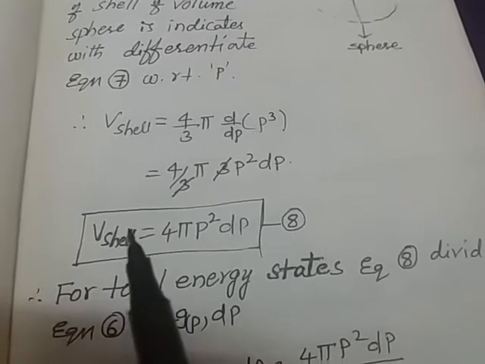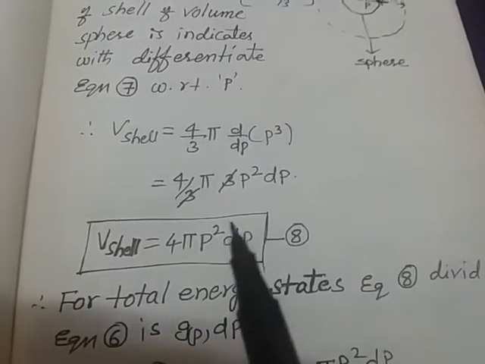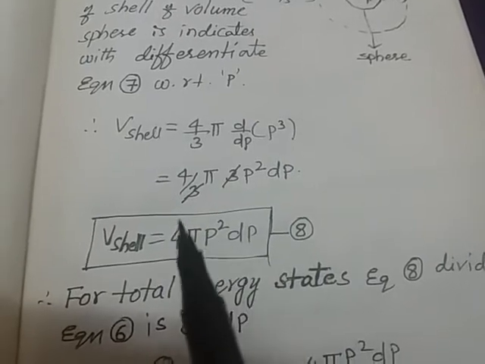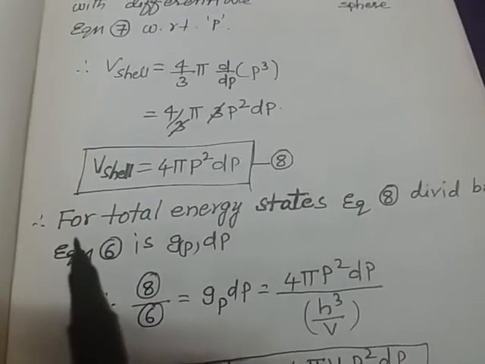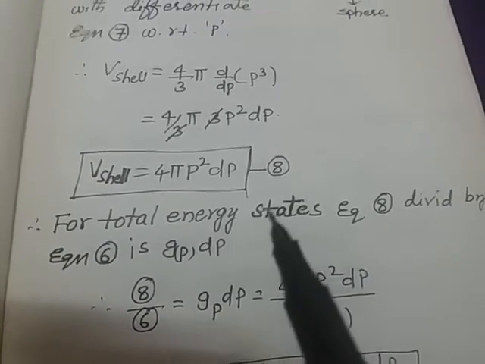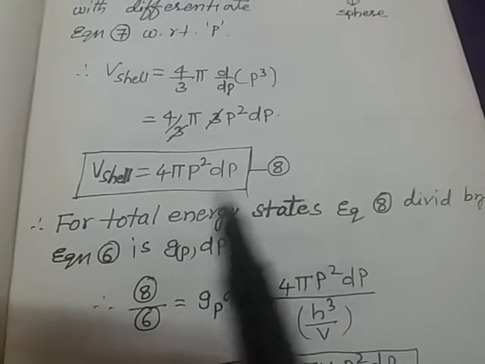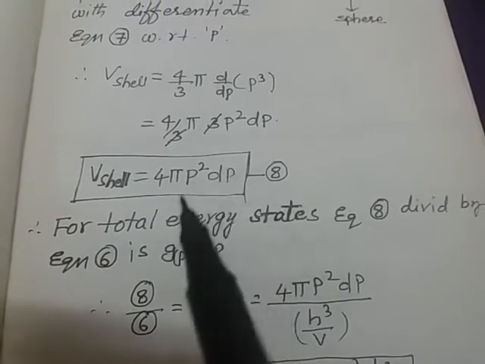This equation 8 is the volume of the shell in terms of momentum. Now let us take the total energy states. To determine the total energy states means the different states: first state, second, third, fourth, and so on.